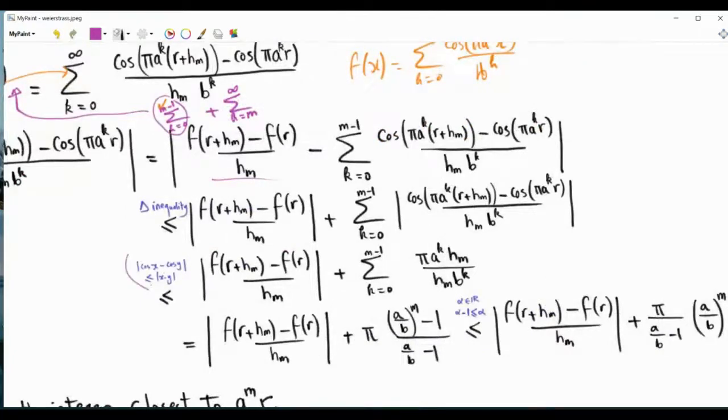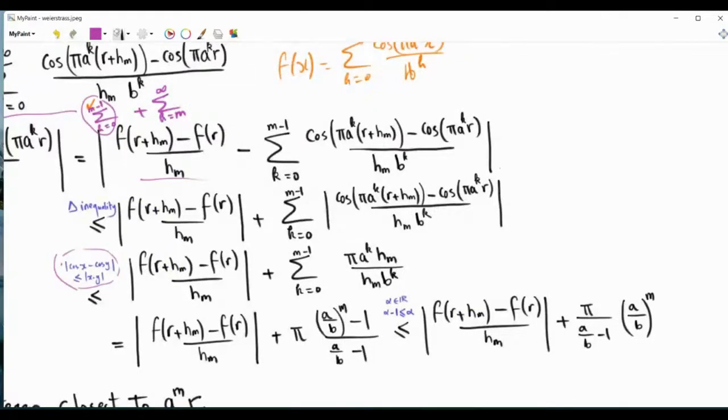Now we can use our initial inequality here and apply it there. So this difference of the two cosines in magnitude will be less than the difference pi a to the power k times r plus h m, minus pi a to the power k r, and so this will be pi a to the k h m, and everything here is positive, and so the upper bound here is this quantity.